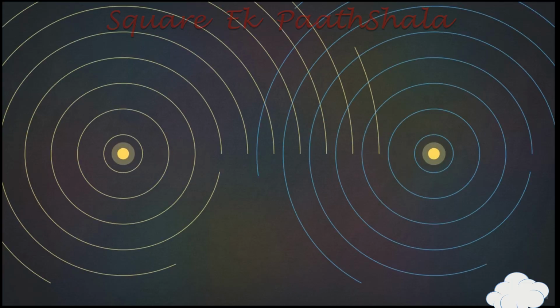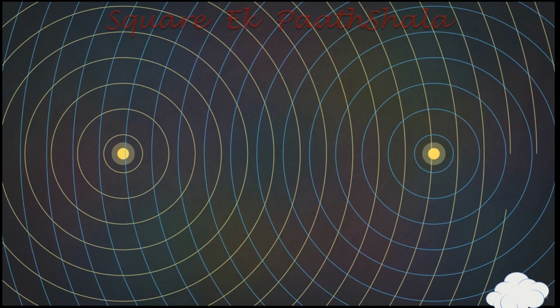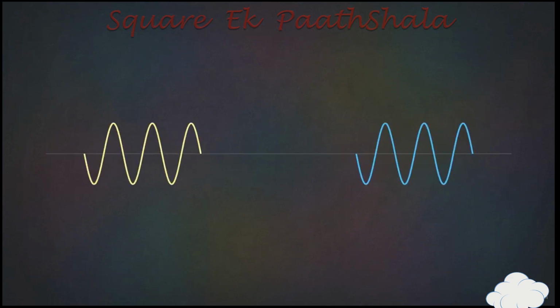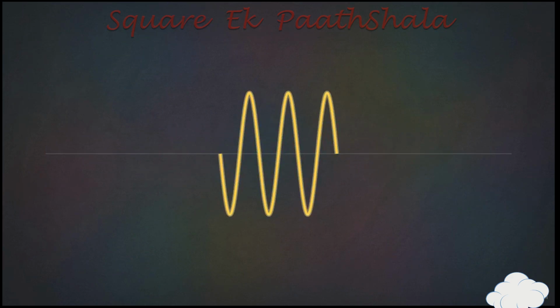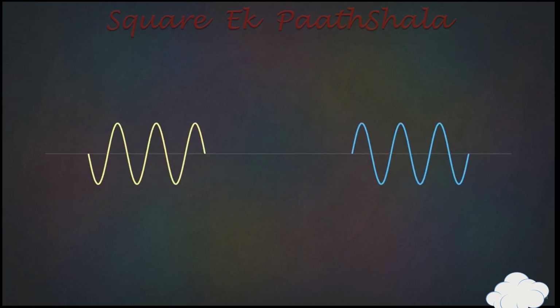Agar light sach mein ek wave hai, if light is truly a continuous wave, then the waves from these 2 distinct bulbs should be crashing into each other. When wave peaks collide, they amplify. When a peak hits a trough, they cancel each other out. We should be seeing a literal zebra pattern projected on the living room walls, alternating stripes of intense brightness and pitch black darkness. Yet we never see those dark stripes.